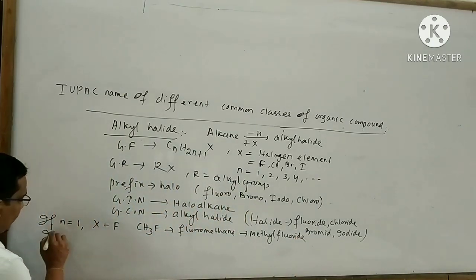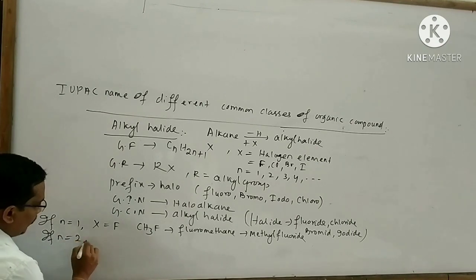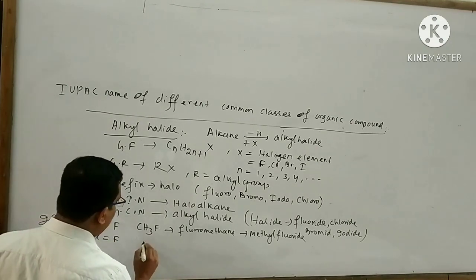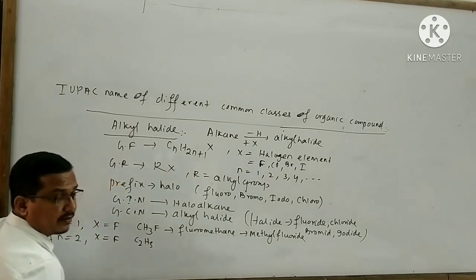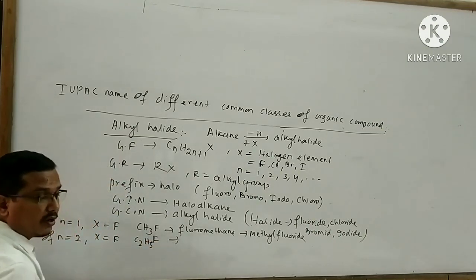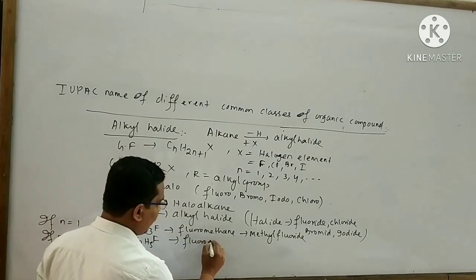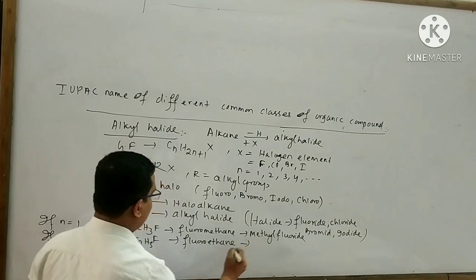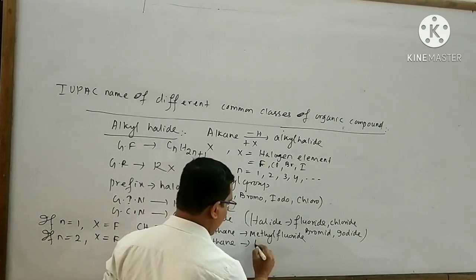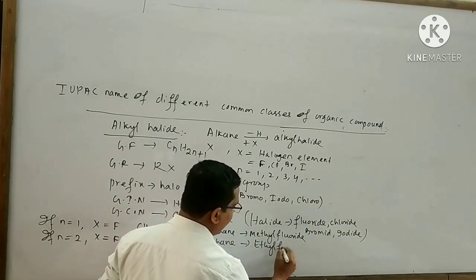Similarly, if n equal to 2, X is equal to chlorine, then the alkyl halide is C2H5Cl. The name of this organic compound is chloroethane. It is also called ethyl chloride.